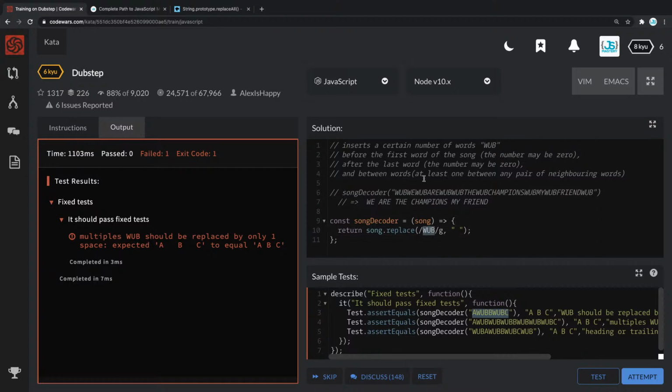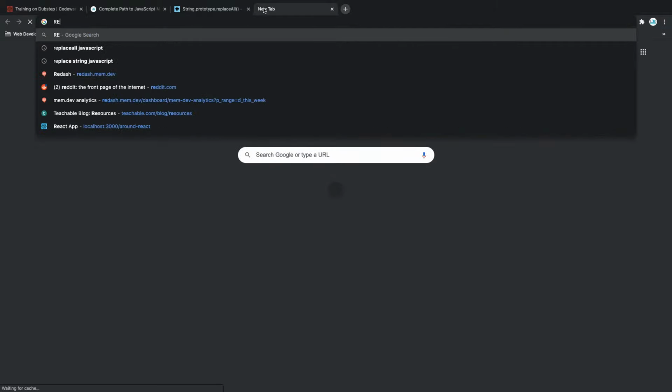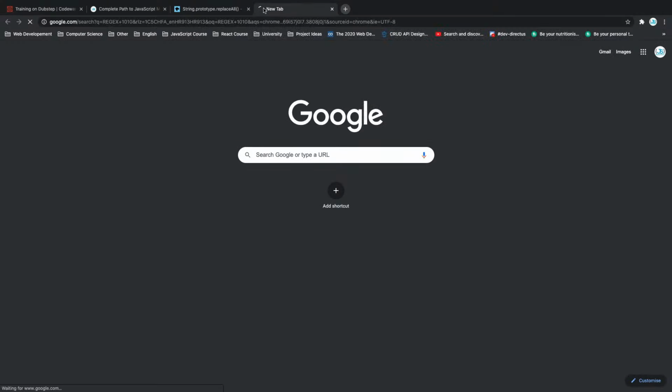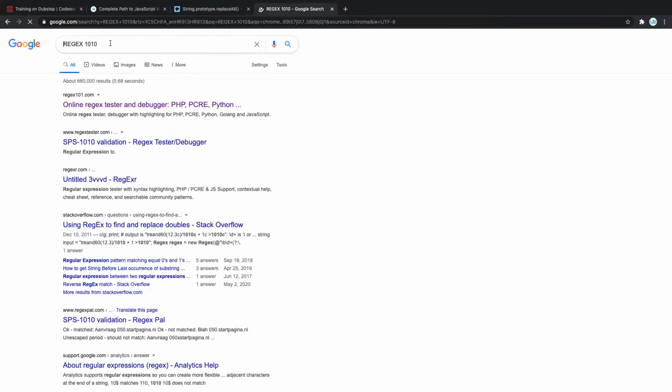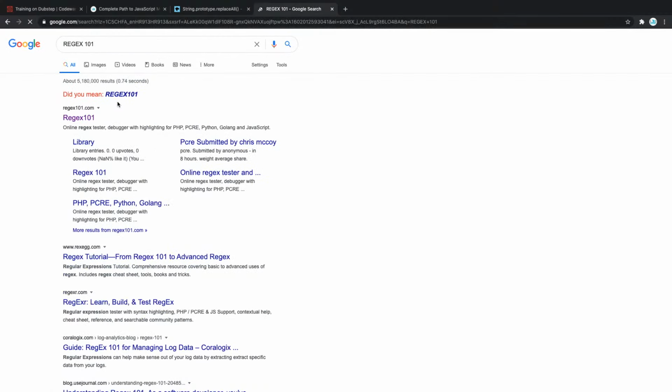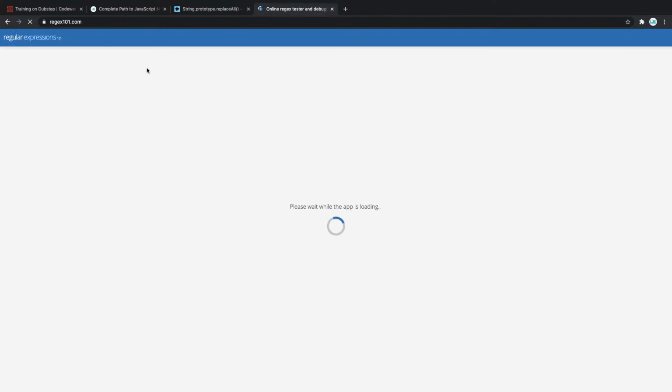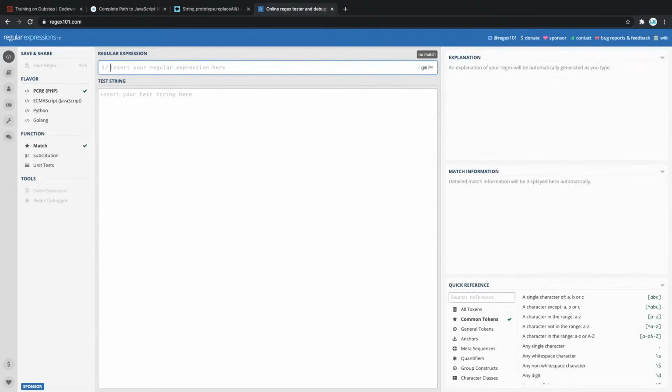Okay, so we need to replace wub, and we need to find multiple occurrences of the same thing. So in this case, we need to use the regular expression. There is a thing called regex 101. We're going to use that. If you go to regular expression 101, in there you can test your regular expressions. regex101.com. So in here we need to find a regular expression that basically finds all occurrences of wub, not only